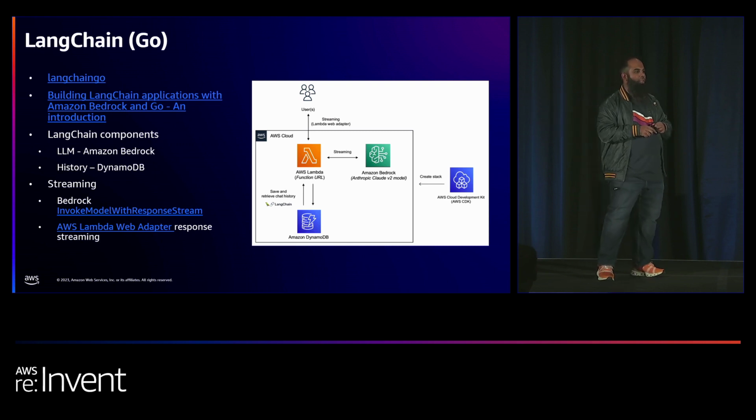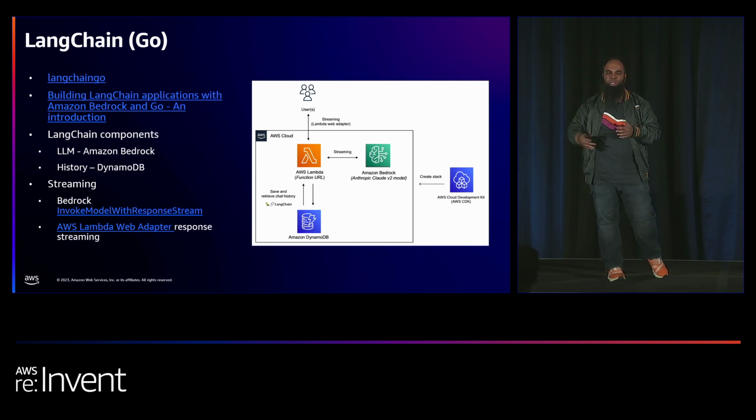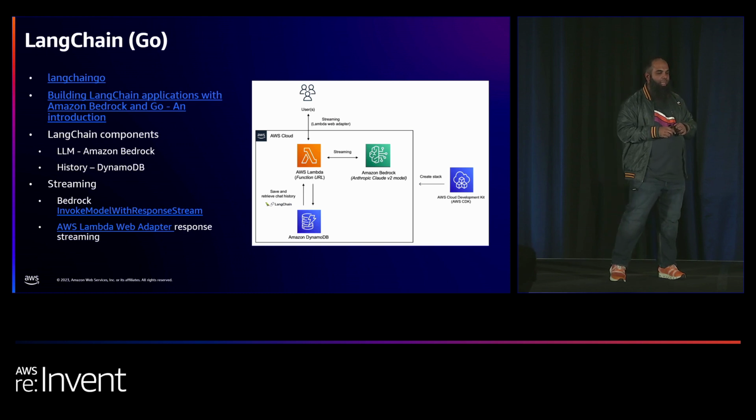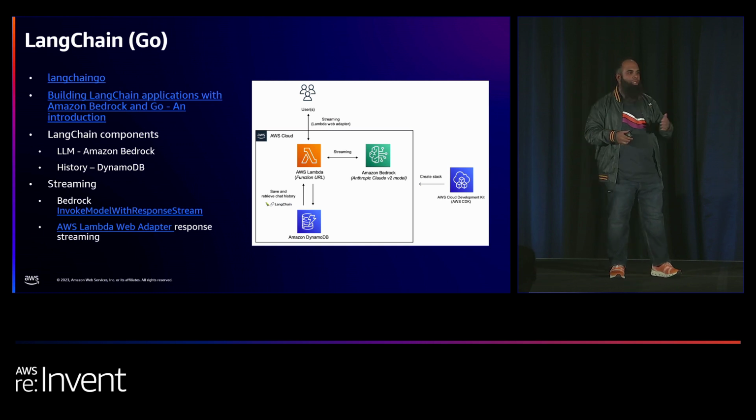Think about things like, OK, it keeps the context so that it can then continue helping you throughout the conversation or throughout the interaction that you're doing. And this is where LangChain comes in. Again, LangChain, by default, was built for Python, but there are ports available, and LangChain Go is one of those options.